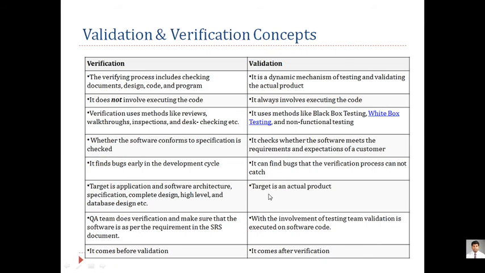And here the target is the actual product; exactly the product is your target. With the involvement of the testing team, validation is executed on the software code. So here the testing teams come into the picture, and these people go for actual testing and finding different types of bugs in their product. Finally, the validation phase comes after verification. So are you clear?